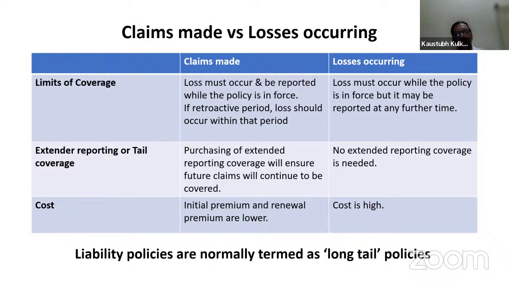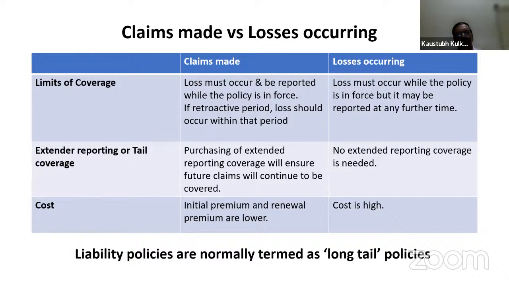So you know this retroactive period and the retroactive date. Once the policy is issued in the year 2021-22, say for example 1st of August 2021, the renewal will be in the month of August 22 to August 23. That is, 1st of August 2022 is the first renewal. But here the retroactive date mentioned in the policy is 1st August 2021.